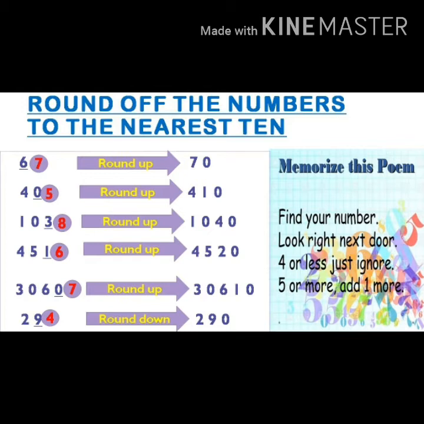Let us repeat the poem to round up or round down. 4 or less, just ignore. 5 or more, add 1 more. Means if the ones place digits are less than 5, the tens place digits or underlined digits will not be changed. But if the ones place digit is 5 or more, then we will add 1 to the tens place digit. And accordingly we will write the new numbers by changing all the digits after the underlined digit to zeros.